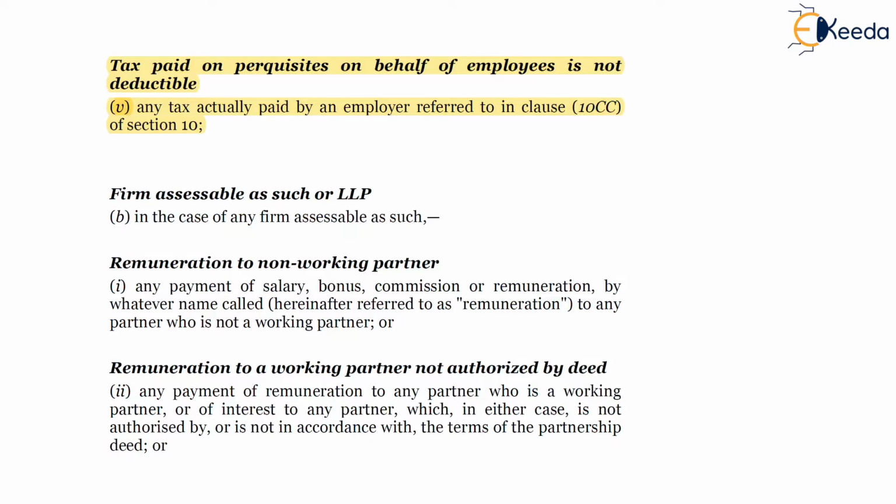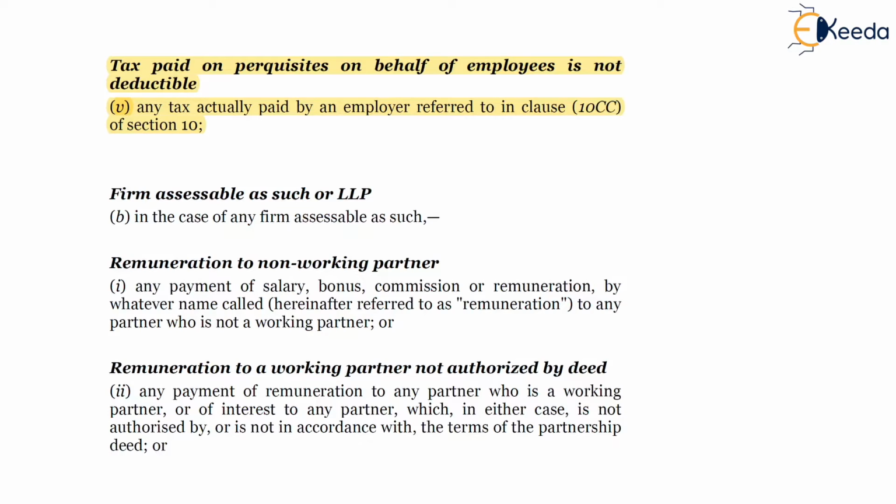And the book profit for the purpose of these provisions is the profit appearing in the profit and loss account of the firm, the net profit, to which the remuneration paid to the partners by the firm is added.